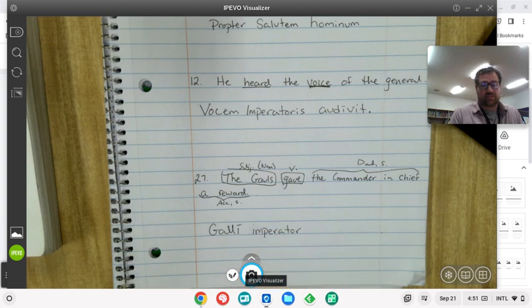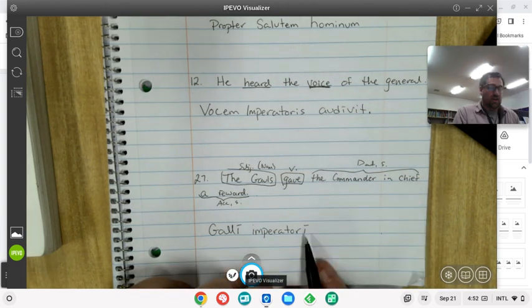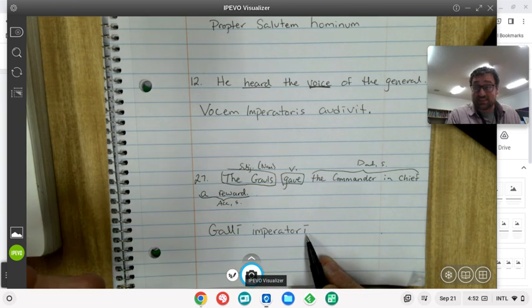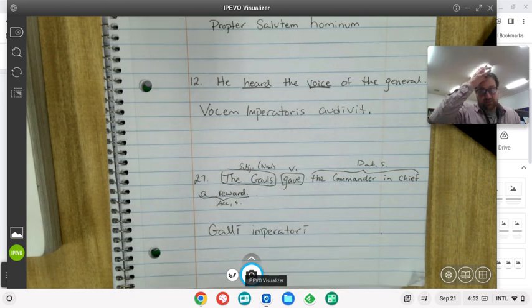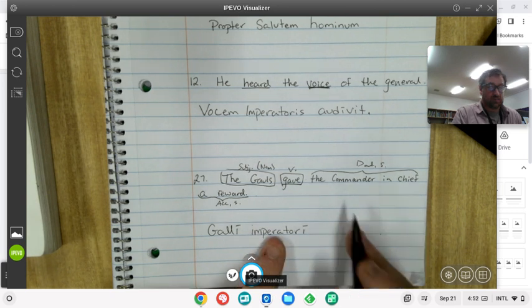What's the dative? Dative is the third one down, so singular 3. The ending is i, imperatori. So that kind of looks like the emperors, but that's only the nominative plural if it were a second declension word. This is a third declension word. So this i ending means dative in the third declension, right? So this imperatori means to the emperor now because it's a third declension word. So the Gauls, to the emperor, a reward gave.